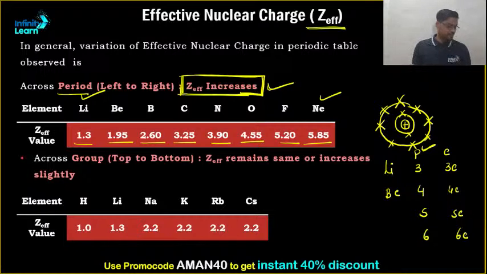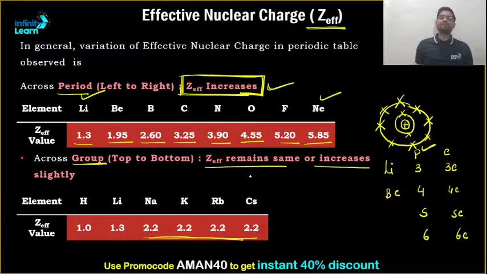Okay guys, sure. Next, if I talk about group, the values itself suggest that it first increases and then it almost remains constant. It does not change. So it increases slightly or remains same. So across the group it doesn't matter.